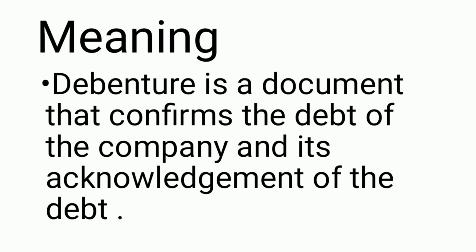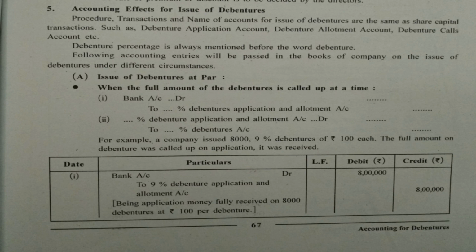We are going to study the accounting effects for issue of debentures in today's lecture after having an introduction. It is given on page number 67 in your textbook and is also presented on your screen. We are learning accounting effects for issue of debentures.